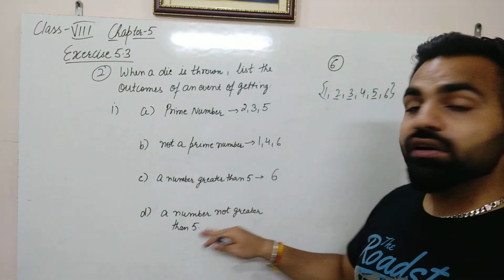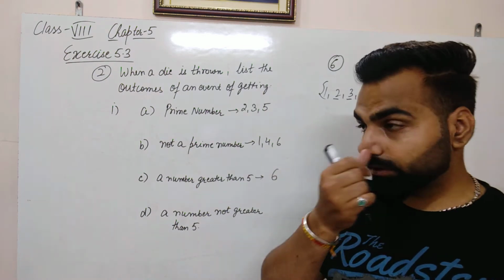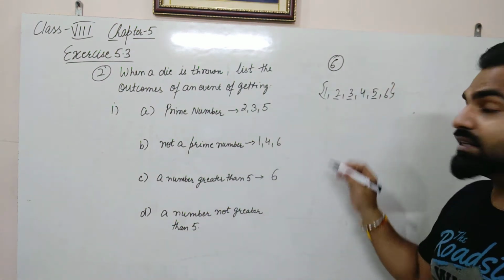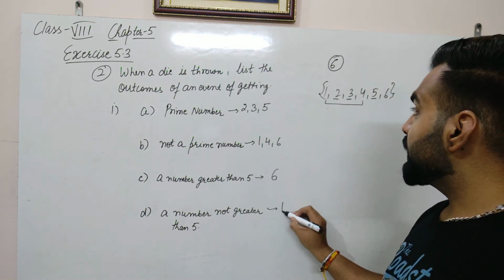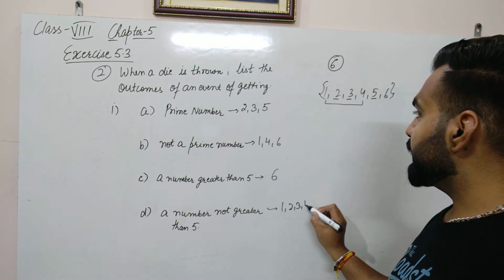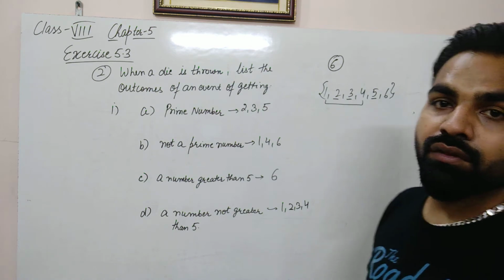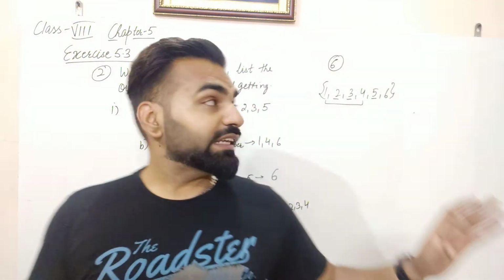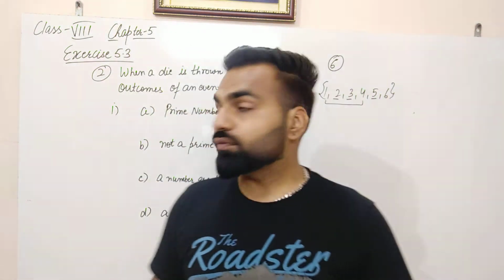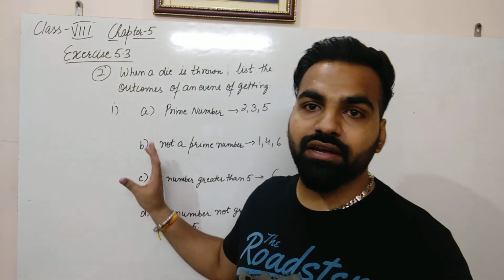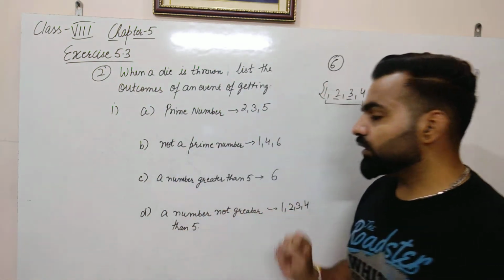A number not greater than 5. The number should be not greater than 5, that is, the number is less than 5. So there are total 4 possibilities: 1, 2, 3 and 4. So out of these are the total outcomes here. And out of these total outcomes, 4 events are given here, and we have listed the total number of outcomes